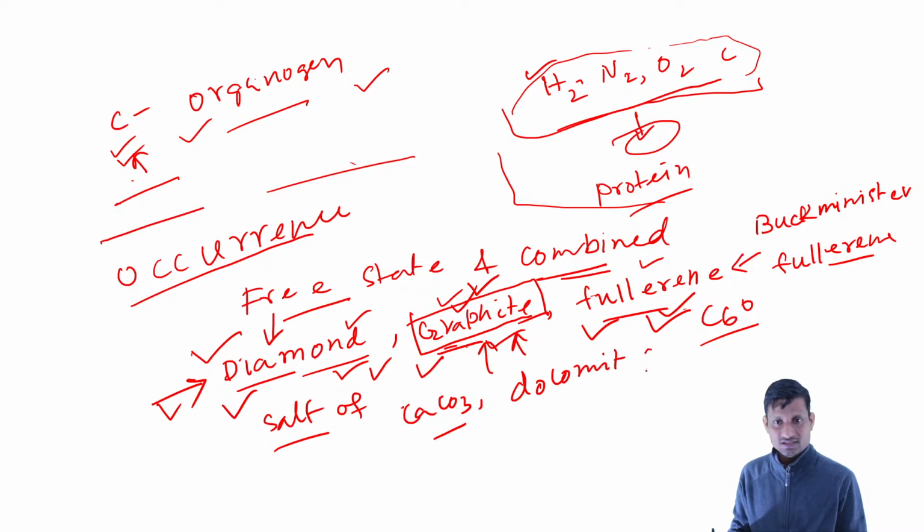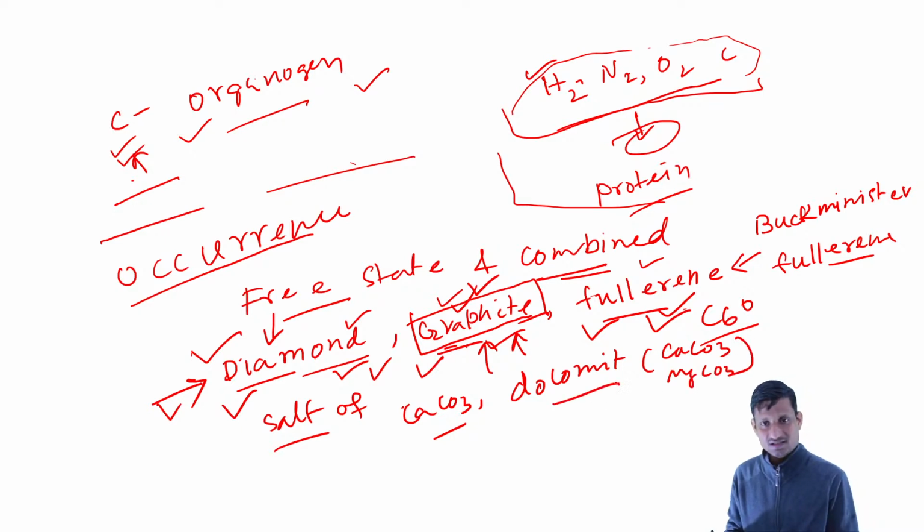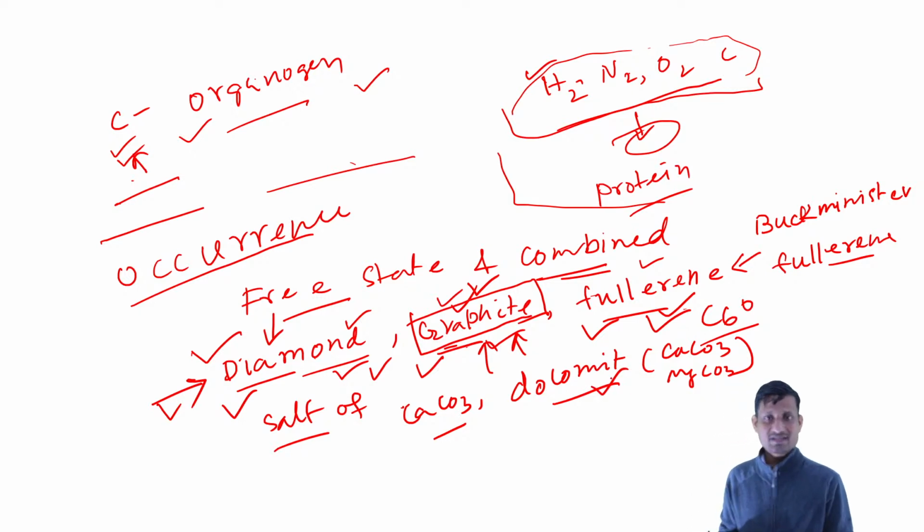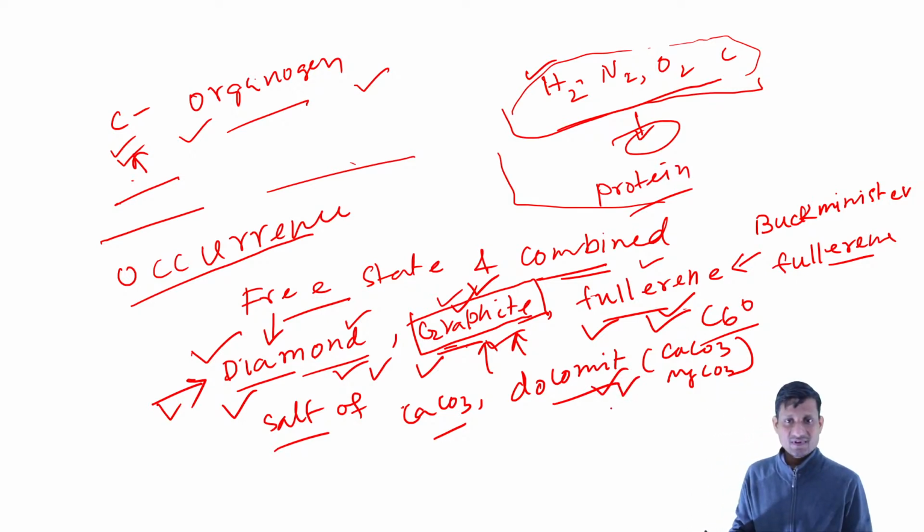Dolomite is calcium carbonate and magnesium carbonate. This is the chemical formula of dolomite, and it has a huge impact in industry. It is a combination of calcium carbonate and magnesium carbonate. This is the salt form.